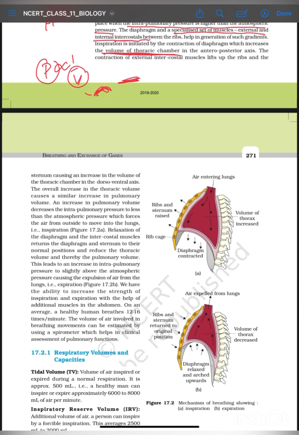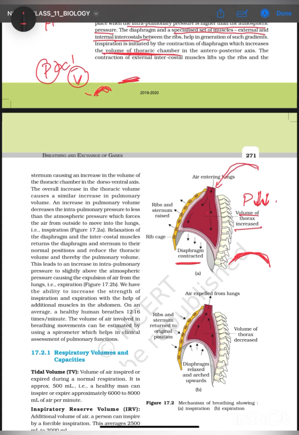Here we can see the diaphragm is contracted. It is curved. Diaphragm is contracted. The volume of the thorax has increased. Volume has increased, so pressure will be decreased. Now the pressure will be decreased, the atmospheric air will be drawn in, because the pressure is decreased than the outer atmospheric pressure, so the air will be taken in.